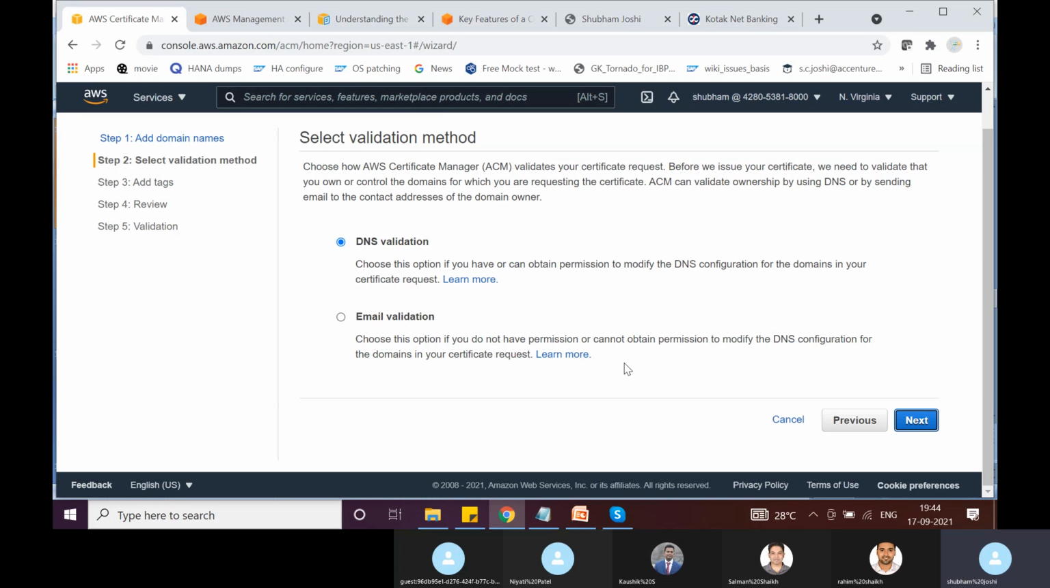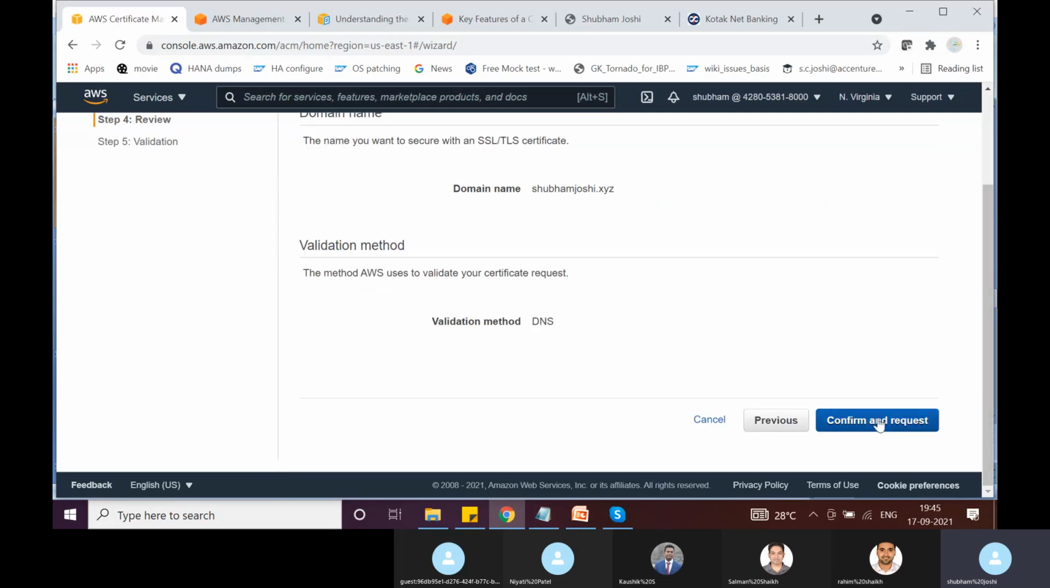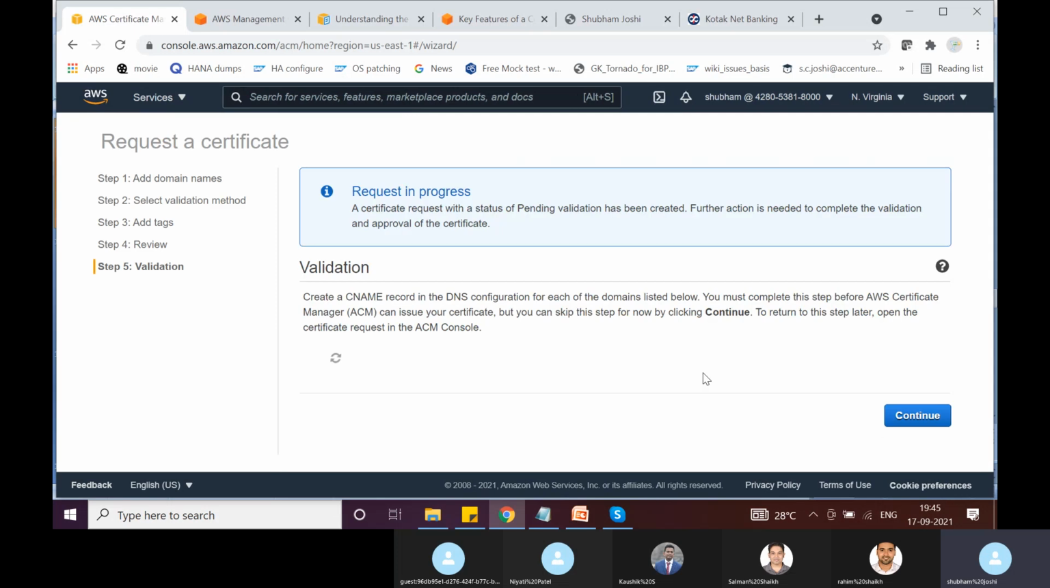Or the other way is email validation. When you register a domain with any domain registrar, you specify an email ID also. So they will send a validation email to that email address, and then you may have to click on verify. Some kind of link might be there which you click, and that's how you verify the ownership of the domain. In my case, I will simply select DNS validation. I will say next, and I will say review, and I will say confirm and request.